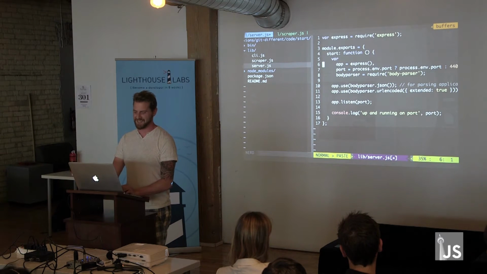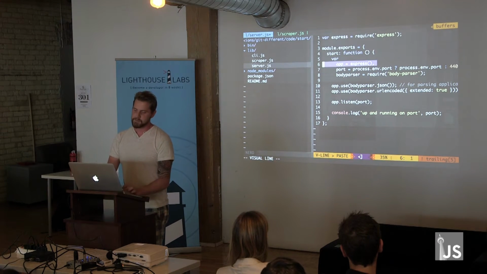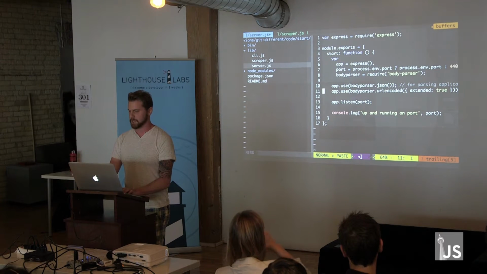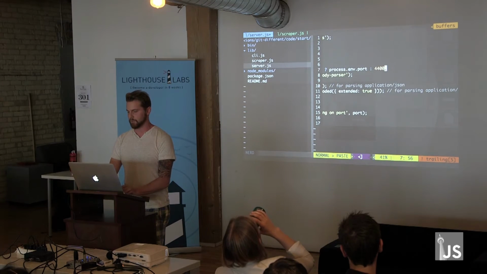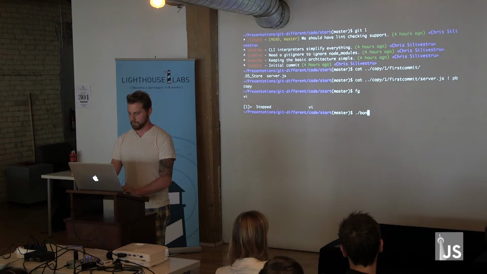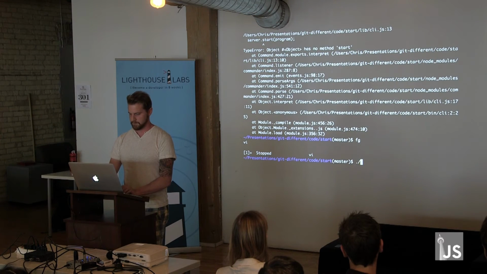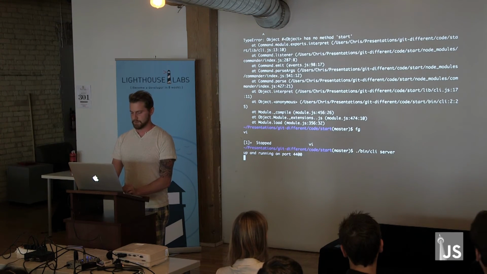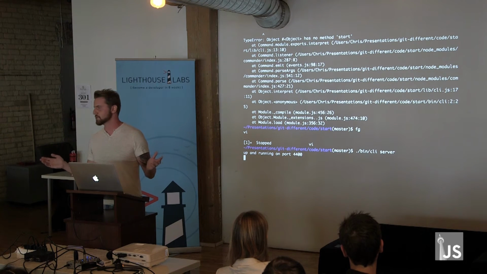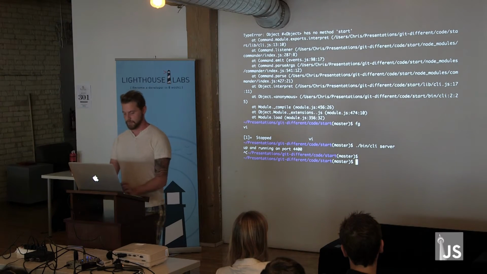What this code actually does is not all that important because it's pretty self-explanatory. You just can't see all of it because I'm very zoomed out, but we're basically making an Express server and making it run on port 4400 by default. So if I go ahead and run my wonderful CLI, great, I have to save this file. If I run my CLI, you can see I have an Express server running on port 4400, and we're good to go. This is the beginning of our entire project.